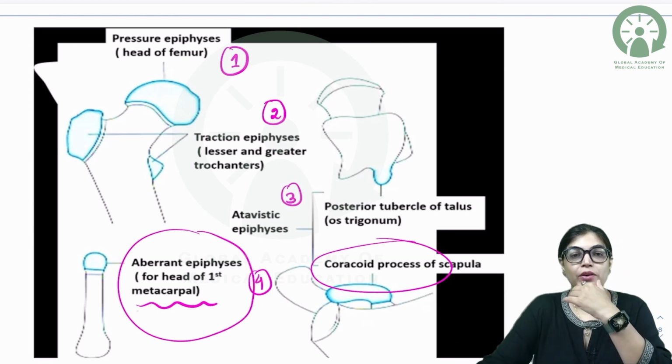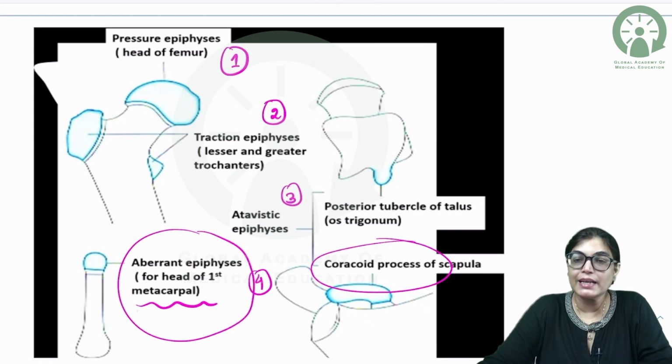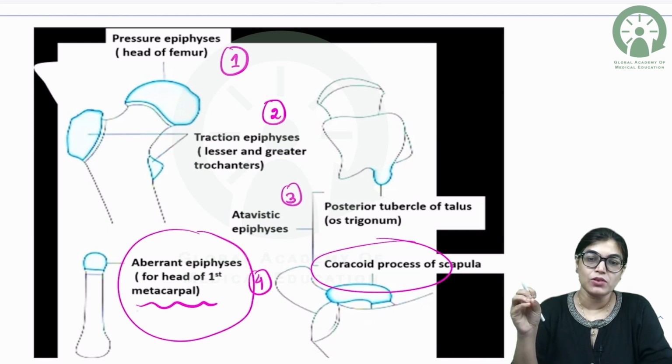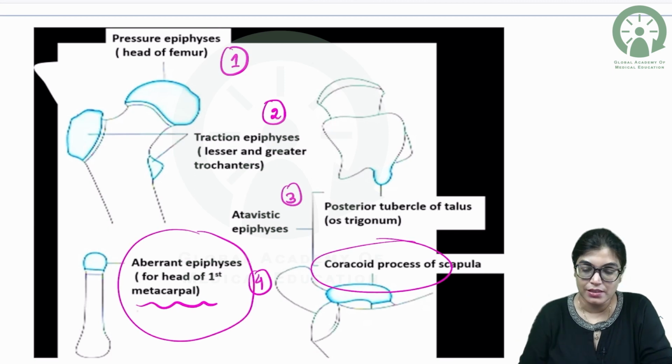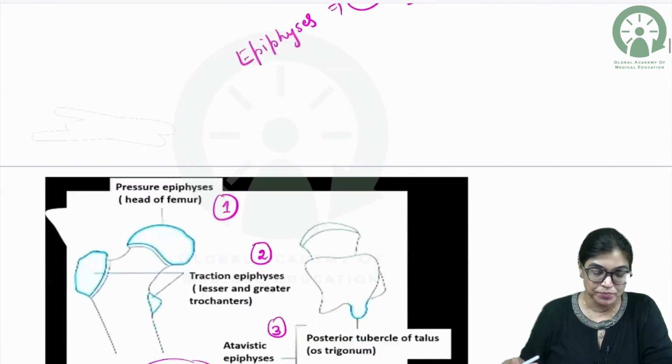So, abnormal location of the epiphysis is found for the head of first metacarpal, and that is an example here. But the head of first metacarpal was not given as an option. So, definitely the correct answer here, it can be present at the base of second metacarpal, is the right answer.